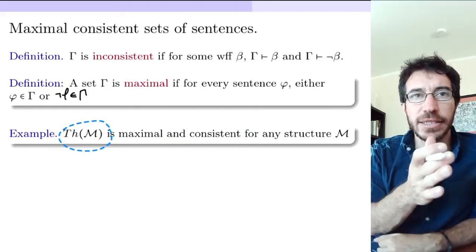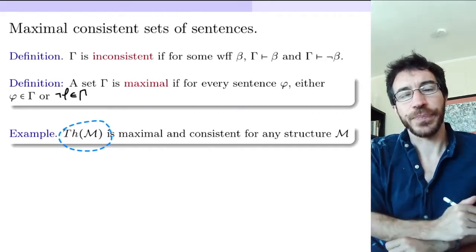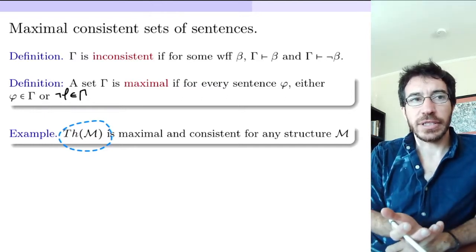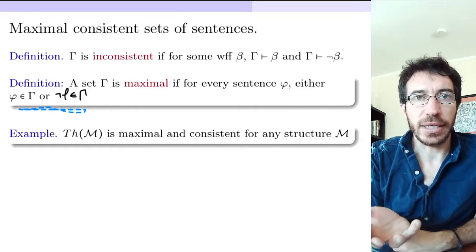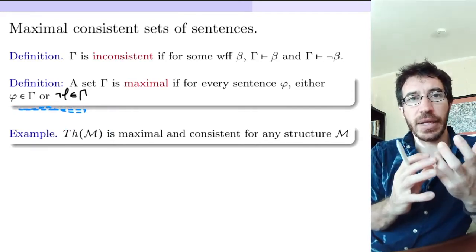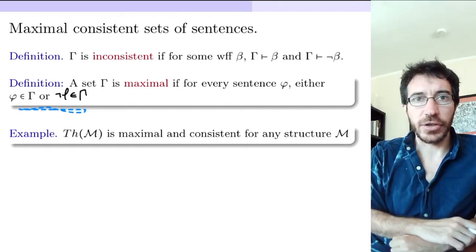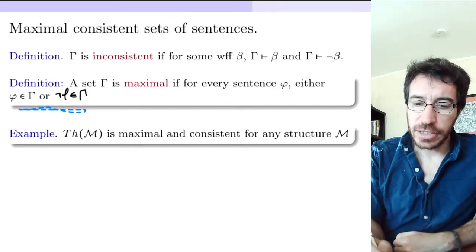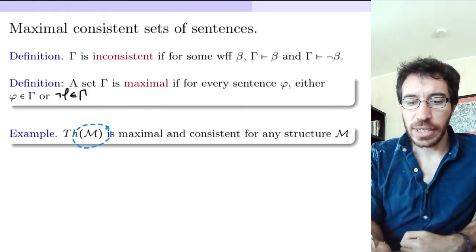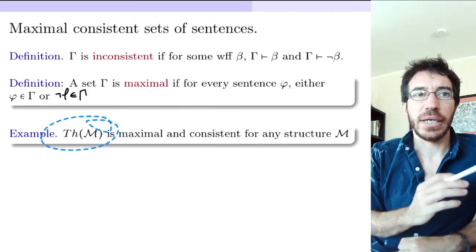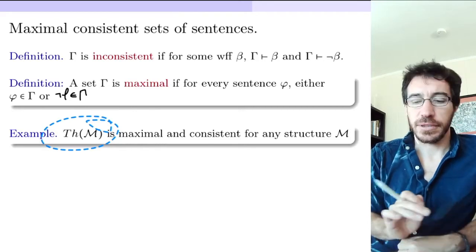We know that for every formula phi, either phi or not phi is true in M, exactly one of them. So that's why the set of all sentences that are true in M is a maximal consistent set of sentences.